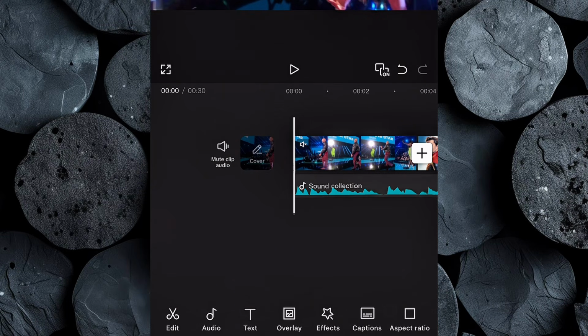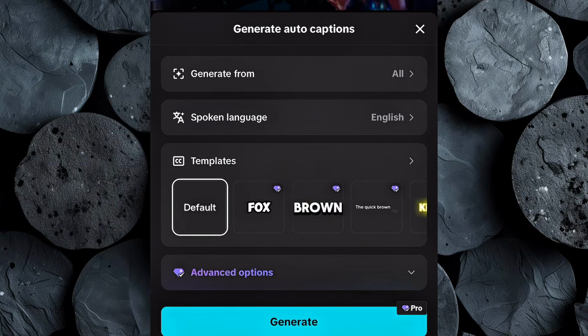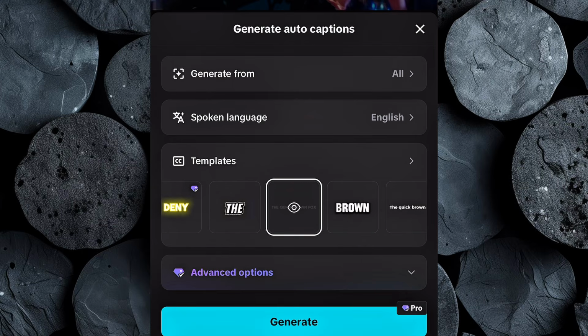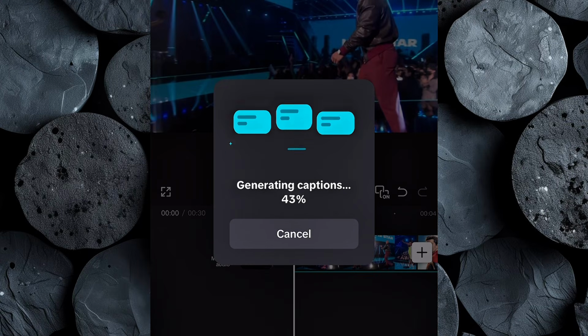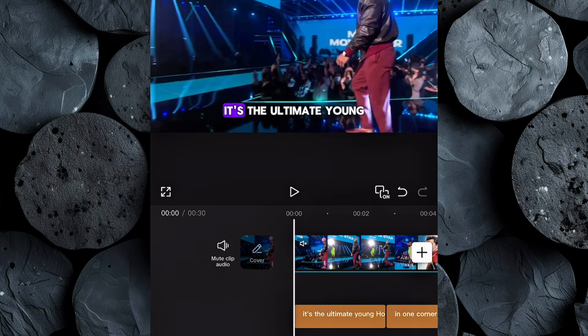After that, let's add captions to our video. Click on Text, then select Auto Captions, and you will be presented with a lot of caption templates. Choose a template and click Generate, then let CapCut generate subtitles automatically. Adjust the size and position so they're easy to read.